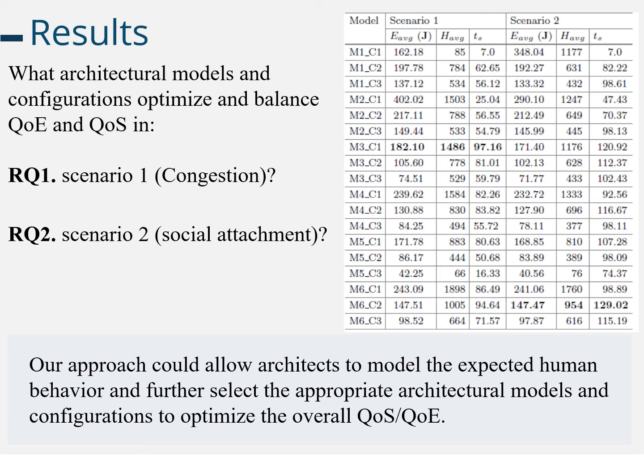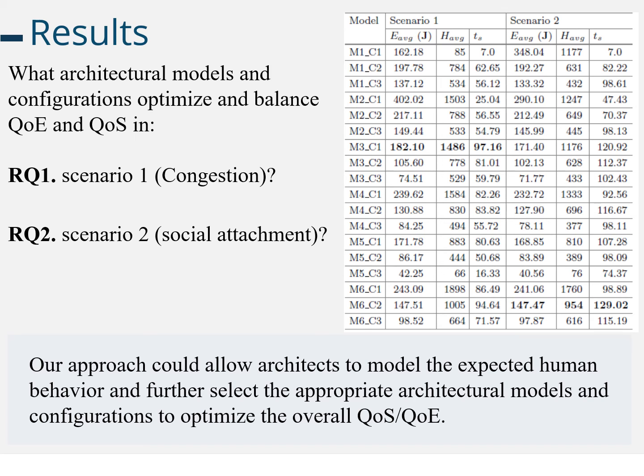Here I show the results. Here we define scenario-specific quality of service and quality of experience goals, and assigned a trade-off metric for decision-making purposes. We use the total energy consumed by the system every 15 minutes as the parameter for measuring quality of service, and the total count of humans gathered by the server every 15 minutes as the parameter for measuring quality of experience. In the table, you see E average, the average energy consumed, and H average, the average number of humans captured by the sensors. The TS is the trade-off metric.